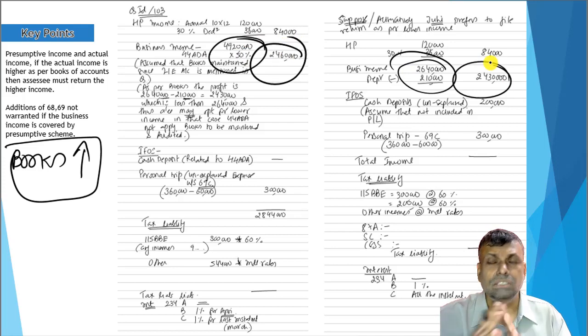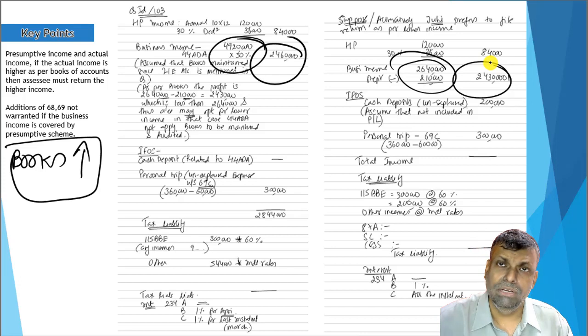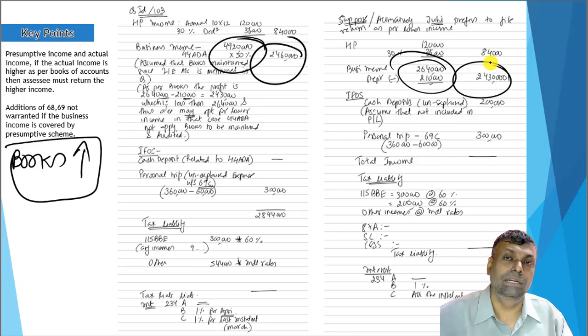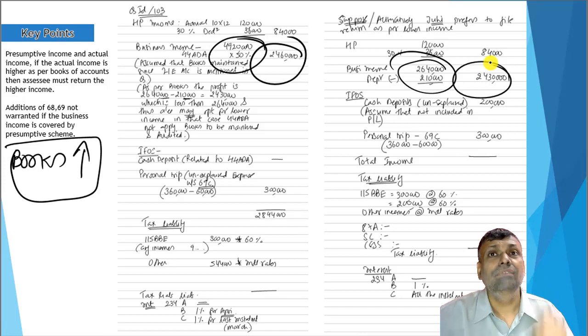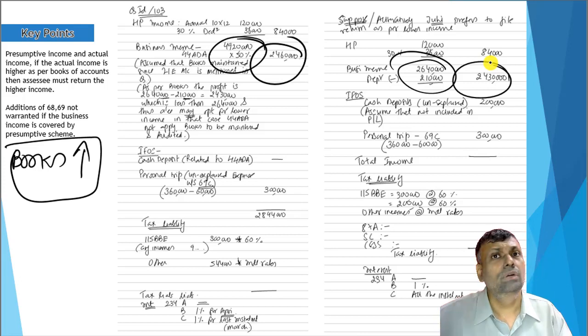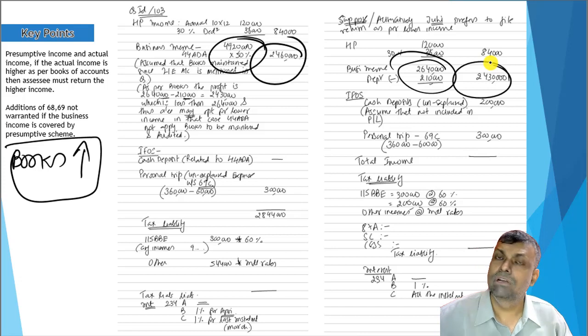That means if there is any such specific data given with respect to the presumptive income, you have to analyze what your actual income is, as per the actual records, if you have maintained them. Supposing you have not maintained the books, then you will not have the actual data, and there is no question of any comparison coming into the picture. But if it is available, you have to compare it and then take the decision. If your actual profits are higher, I repeat, if the actual profits are higher, then such higher profits will have to be considered if you want to be eligible for the scheme. However, if you want to return lower profits, you can do that. But in that case, the scheme will not apply. You have to maintain the books and your books of accounts will have to be audited.